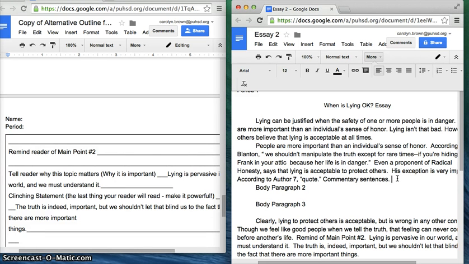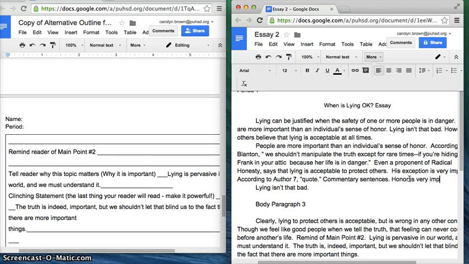That is easily done. You look at what the main idea in this body paragraph is. You look at what the main idea in the next body paragraph is. And then you tell your reader how the ideas are connected. Now, our body paragraph 2 here, the main idea was lying isn't that bad. So we're going to connect the idea of an individual's sense of honor with the idea that lying isn't that bad. We're going to put that connection right here at the end of body paragraph 1. Here's how I would connect it.